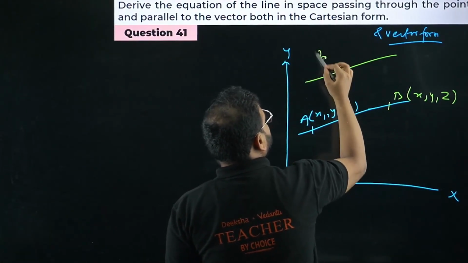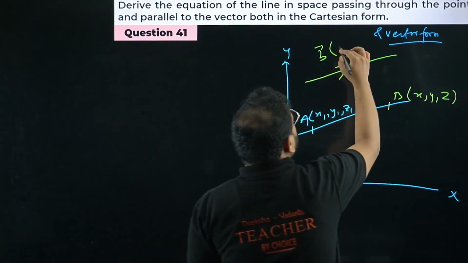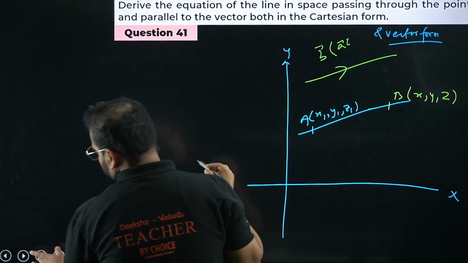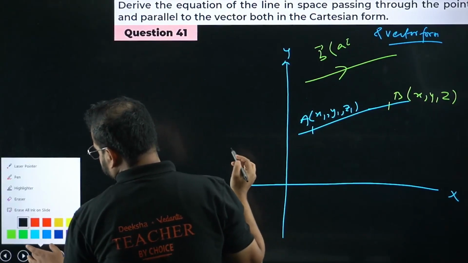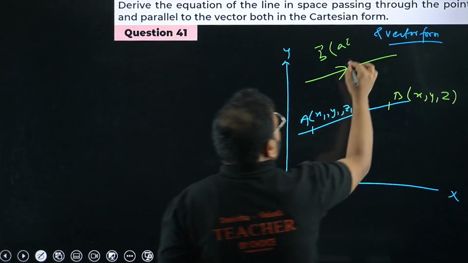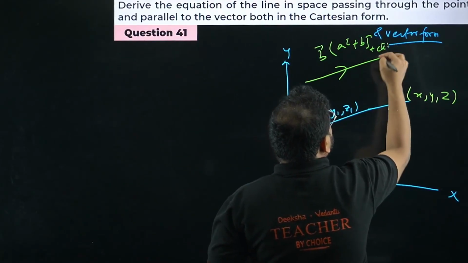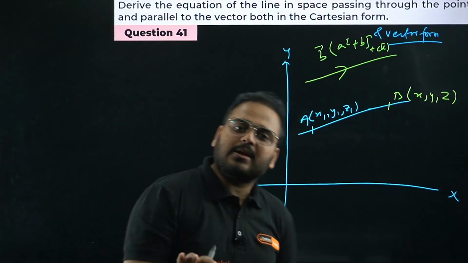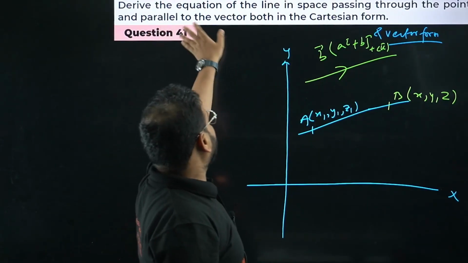This is vector b, which has the ratios, as I can write this, a i cap, b j cap, and c k cap. This is the vector b notation. Okay, vector b is a i cap plus b j cap plus c k cap. Why we are taking that, bacha? Why we are taking this, sir? They have given that it is parallel to the vector.